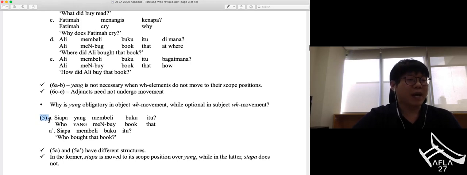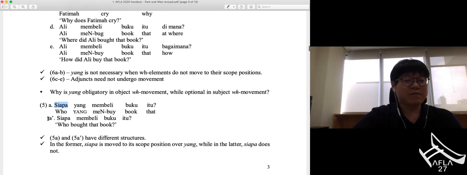In 5A, siapa is moved to the scope position, and thus yang is present, as with object WH movement. However, in the latter, 5A prime, siapa does not move to its scope position, given the fact that WH in situ sentences do not occur with yang.